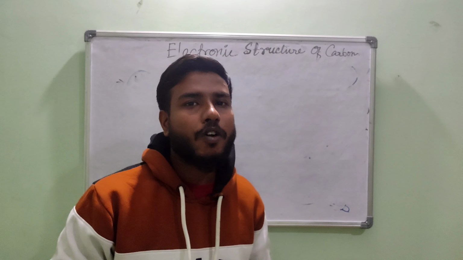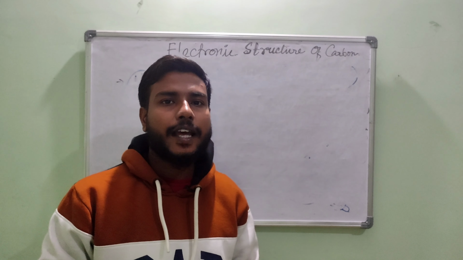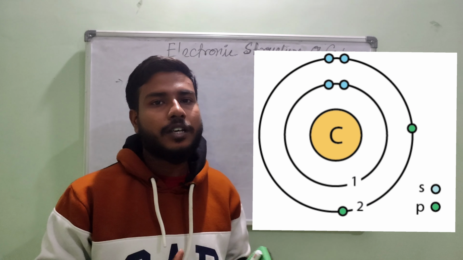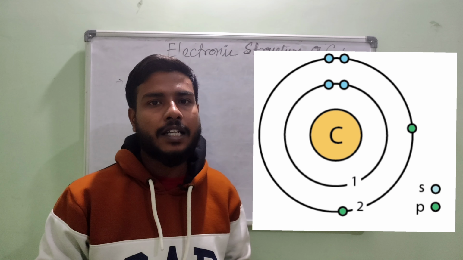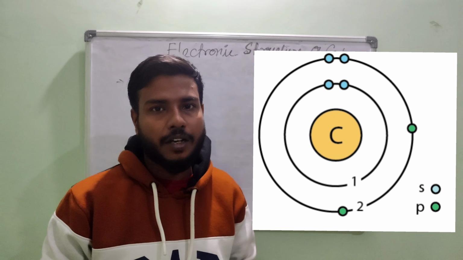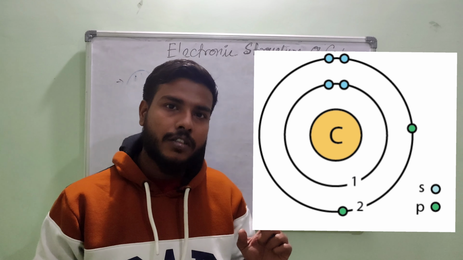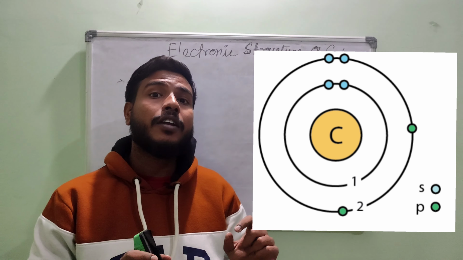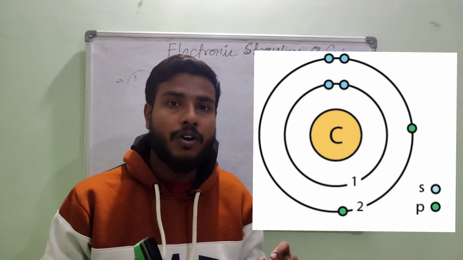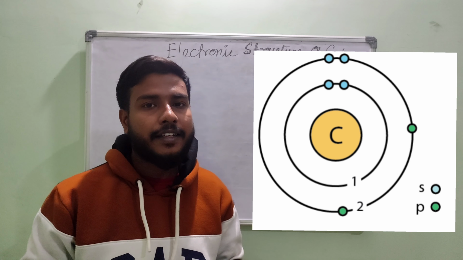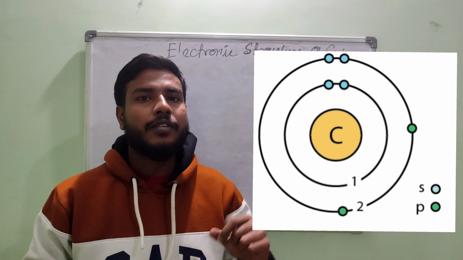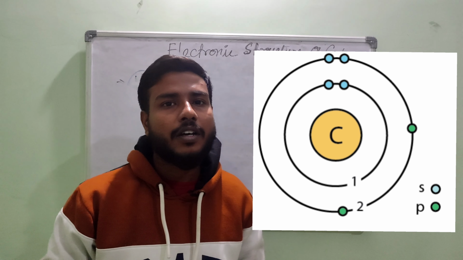So friends, what have we observed? We observed that there are 6 electrons present on the outer side of the nucleus of a carbon atom. And you see, all the 6 electrons are distributed in different energy levels, which are called orbits, at some distance from the nucleus.